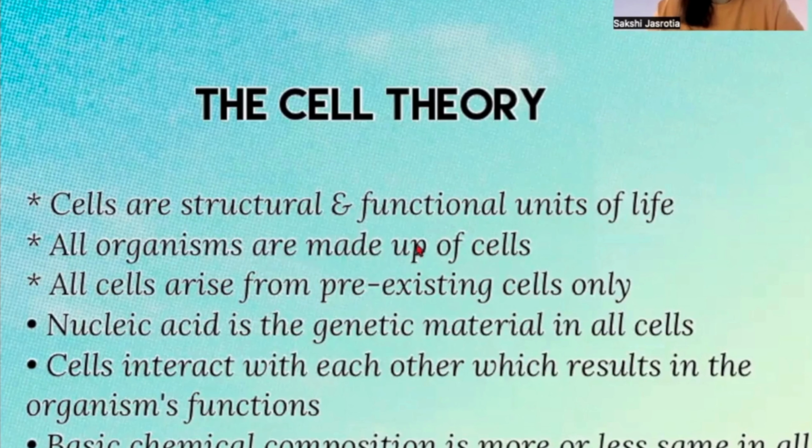All living organisms are made up of cells. All cells arise from pre-existing cells, as we have just discussed, which was given by Virchow. Nucleic acid is the genetic material in all these cells. As we know, there is DNA and RNA, deoxyribonucleic acid and ribonucleic acid. These are both nucleic acids, and that is the genetic material which is present inside the cell.